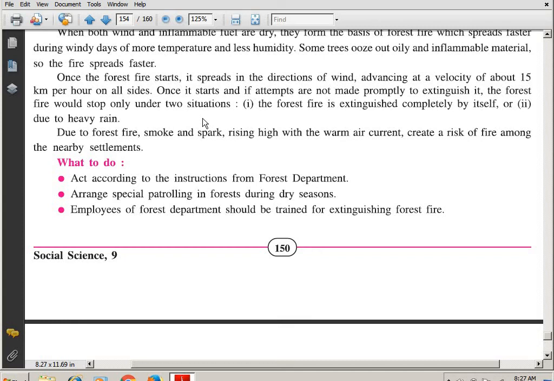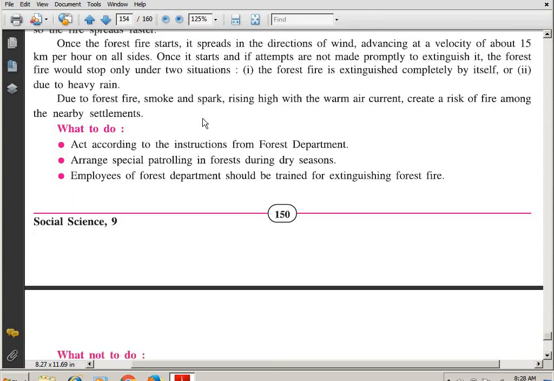Now, due to forest fire, smoke and sparks rising high with the warm air currents create a risk of fire among the nearby settlements, the people who are living close by.